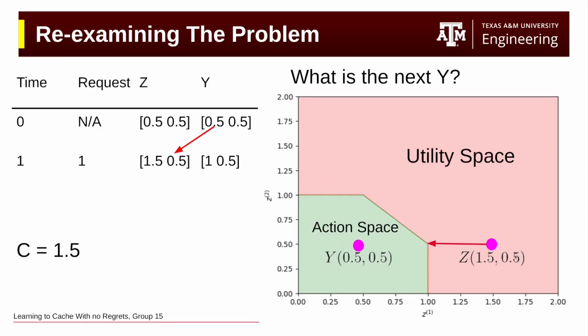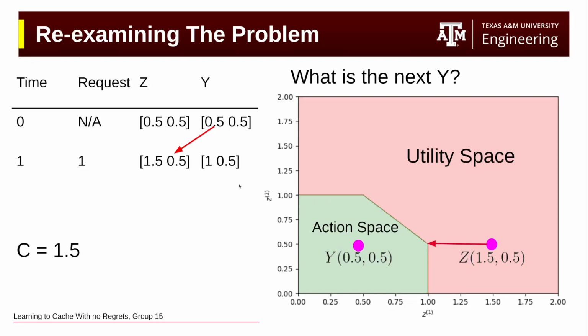So what we do is we project back to the action space, and that would be this edge, which I think in this simple example, it's really easy to see why that is. And we project to this point here, which is just 1, 0.5. Because this file was requested, its popularity increased. So now we are fully storing this file and only half of the other file.